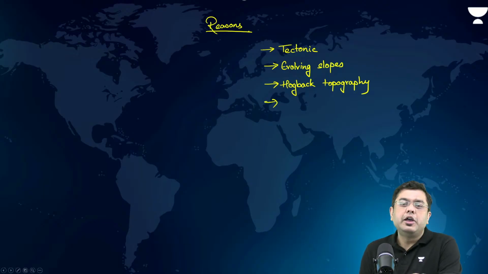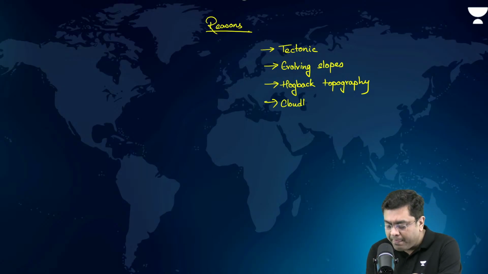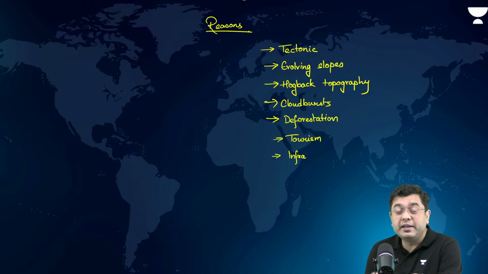Then in the northern region you have events of cloudbursts, then deforestation, right? Then unsustainable tourism, infrastructure like roads without proper EIA, environmental impact assessment.